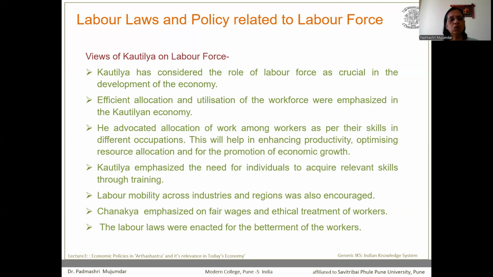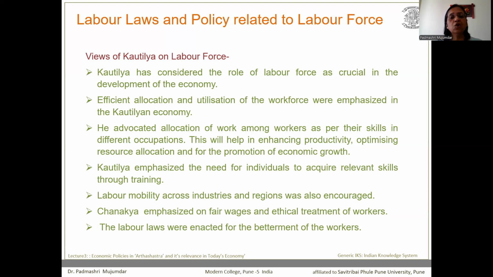Besides, he has also given permission to laborers for their mobility. That means labor mobility across industries as well as regions was also encouraged. That means the labor was considered free to move from one industry to another, region to another, to earn more and more wages.